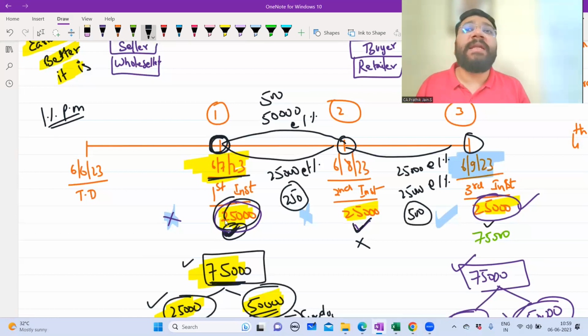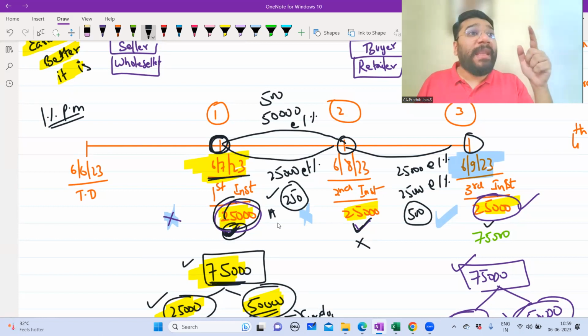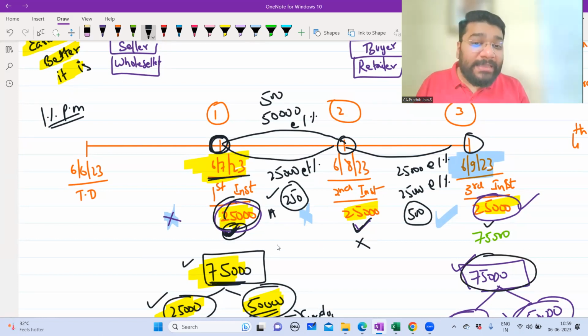Suppose he invests this surplus money in a fixed deposit. How much interest will he earn? The same 250. So can I say if the payment is made as per contract, A would have got this 250 rupees. And if you don't make the payment as per contract, which means you make the entire payment at the end, can I say B is the person who's enjoying this 250 now?